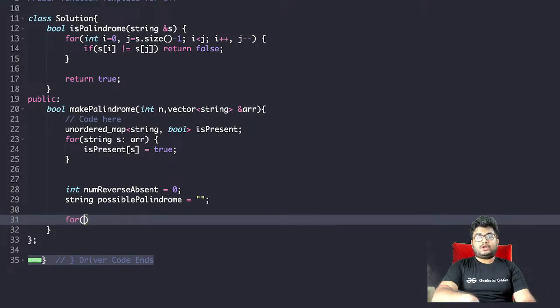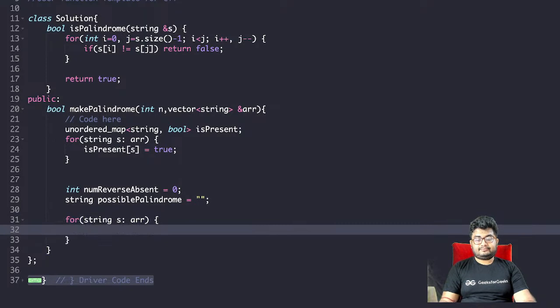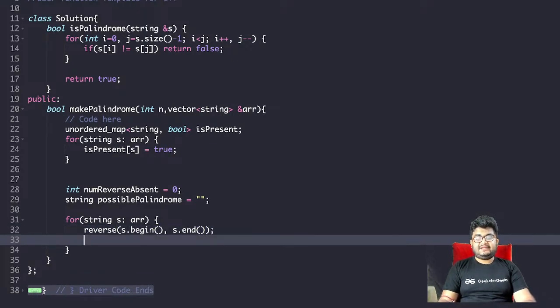So now we'll loop through all the strings. For string s belongs to ARR, we'll do a reverse of s from s.begin to s.end, and we'll check if it is present.